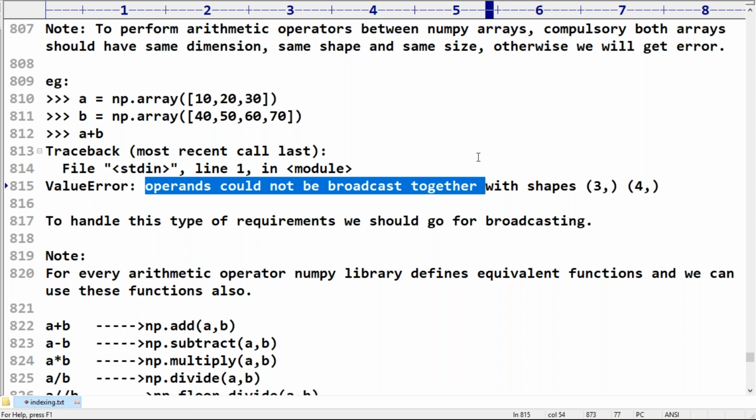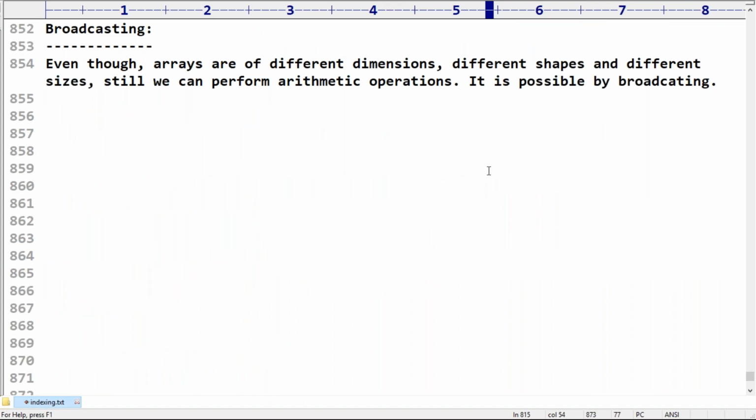Are you feeling comfortable, right? Broadcasting won't be performed every time. It has some rules. If the rules are satisfied, then only broadcasting will be performed, and then only the operation is going to succeed. Broadcasting won't be possible in all cases.